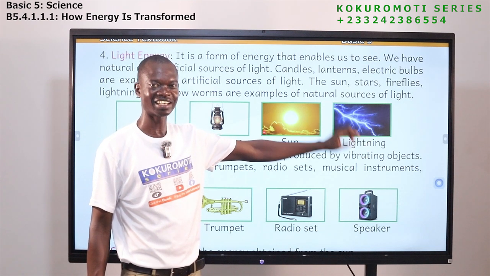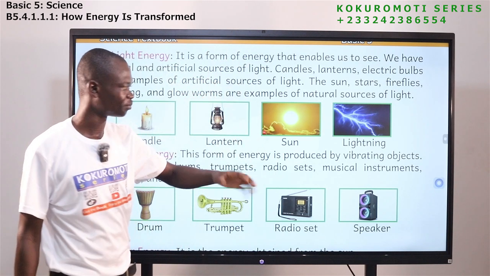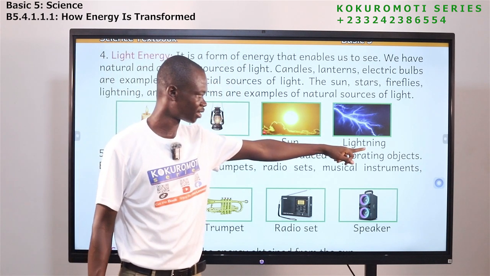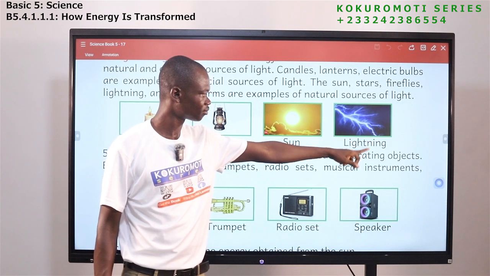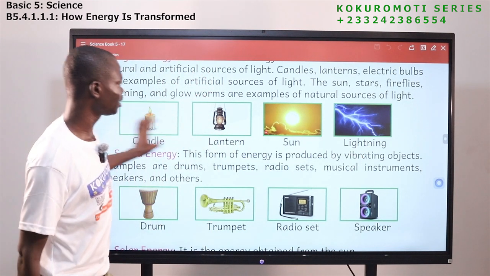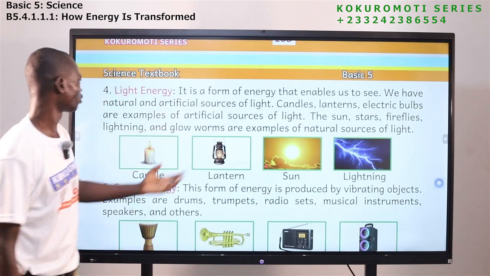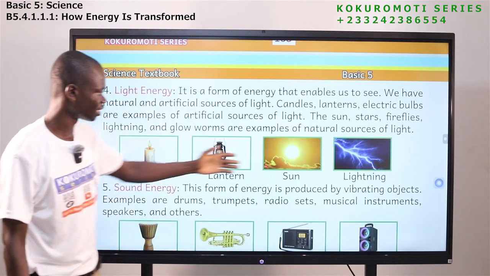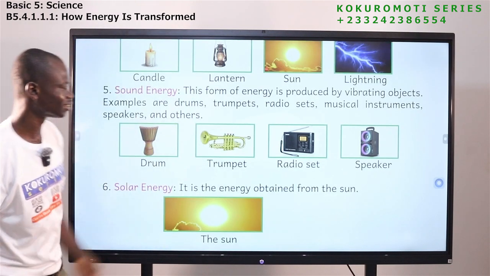That noise and the light that flashes in the sky when it is raining. So this is lightning. Look at the spelling. These are also examples or sources of what? Light energy.